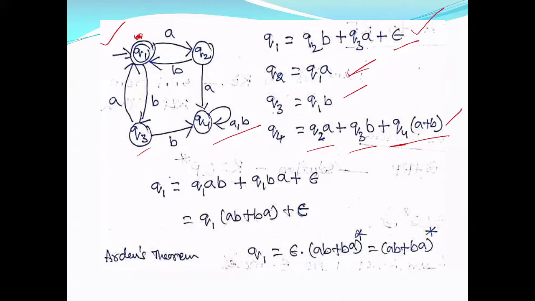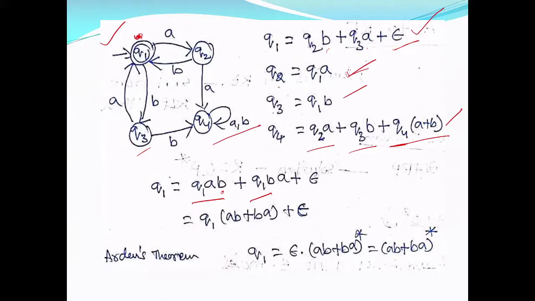So I will see what Q2 and Q3 are. Q2 is Q1A and Q3 is Q1B. In the equation of Q1, I substitute Q2 as Q1A and Q3 as Q1B.